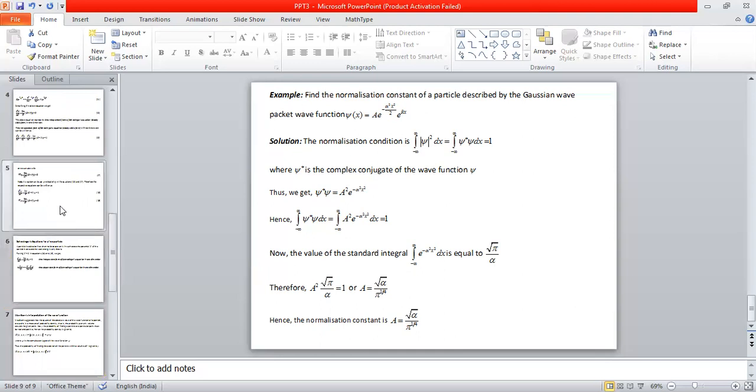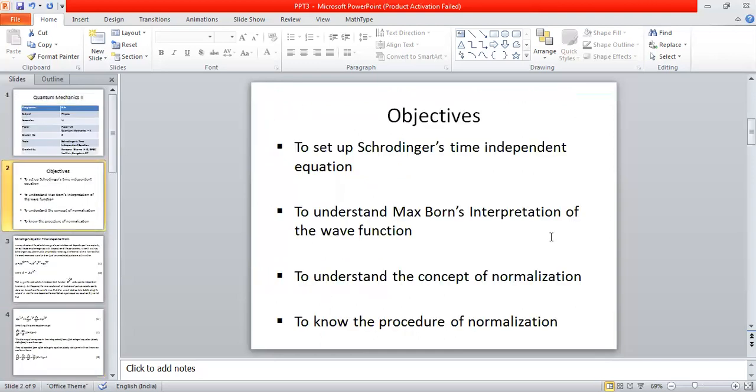Anyhow, let us go back to our objectives. I have already told you, our objective of this particular session was to set up the time independent equation. We are able to write Schrodinger's time independent equation just by assuming that the wave function is independent of time. The wave function would be independent of time only when the potential energy function is not an explicit function of time. It is an explicit function of only the space coordinates x, y, z in 3 dimensions, or a function of only x in the case of 1 dimension. So in such cases, it is always possible to reduce Schrodinger's time dependent equation into the time independent equation, and that procedure we have tried to understand.